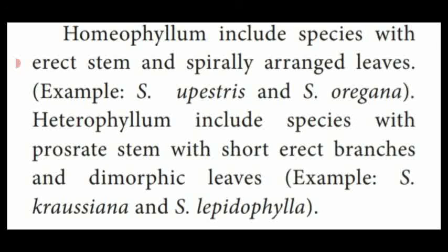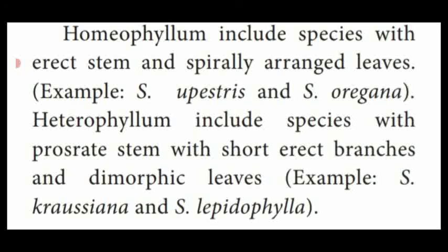Short erect branches, that means straight branches, contain dimorphic leaves. What are dimorphic leaves? Two morphologically different leaves are present in the short erect branches. That is known as dimorphic leaves.